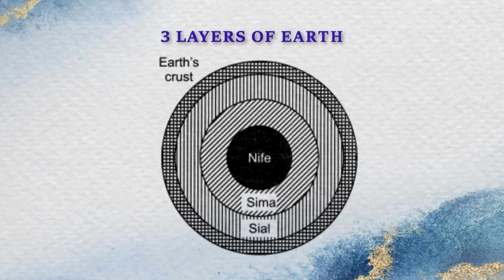In this figure, you can see that Suess has given three layers of the earth. The outermost is the sialic layer, the intermediate one is the sima, and the innermost layer is the nife. Sial is silicon and aluminium. The intermediate layer is the sima, which is silicon and magnesium, and the innermost layer is the nife, which is composed of nickel and ferrous.